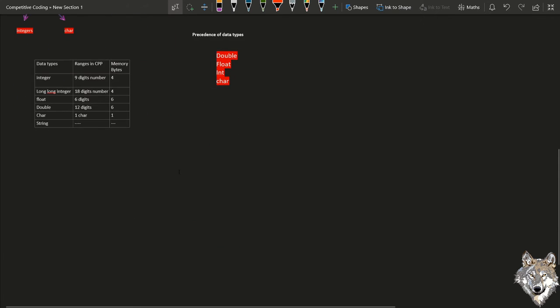The most important thing which we need to know as a computer science graduate or a technology enthusiast is this: when we are dealing with a number having a larger number of digits, and we declare this number as int, identifier a is integer type, and the number given here is more than, I think, 9 digits, it is not accepted by C++.